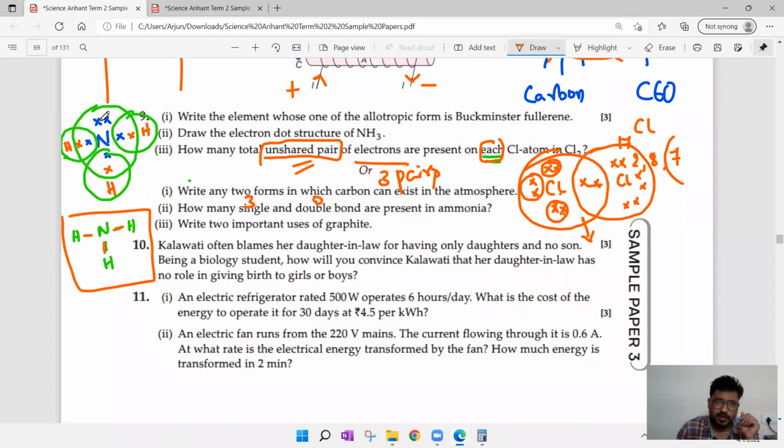Don't write, sir, here we have 2 electrons. Of course, they are an unshared pair. It is not reacting, not combining, not transferring, not sharing. Nothing is happening. So 0 double bonds and 3 single bonds. That is the answer. Write 2 important uses of graphite. Graphite is used in pencils and can be used as a lubricant. So these are the 2 uses.